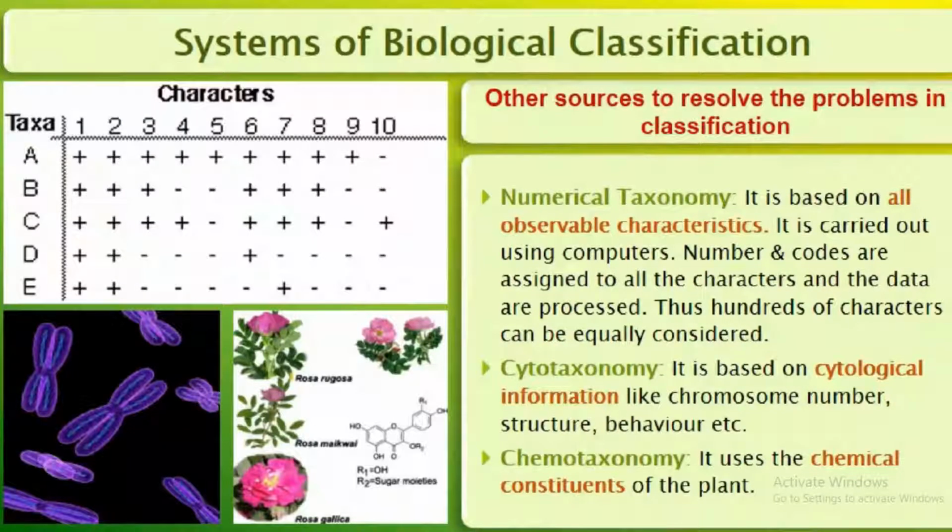Then, in this chapter, we will describe algae, bryophytes, pteridophytes, gymnosperms, and angiosperms under Plantae. Which are they? Algae, bryophytes, pteridophytes, gymnosperms, and angiosperms. Angiosperms means flowering plants.